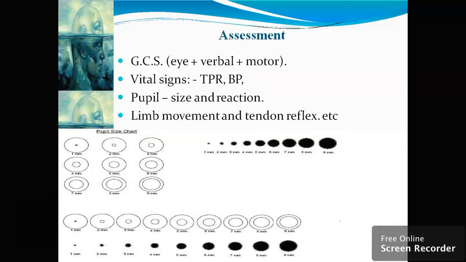For the assessment, what we are going to do, we have to go for the GCS, that is E4V5M6, eye, verbal and motor response. We have to go for the vital signs. We have to see the pupil, that is its size and what is its reaction. Is it properly dilating or fixed dilated, unilateral or bilateral? Limb movement we have to see, and the tendon reflex we have to see. This is the pupil size chart, which in the ICU department we have to go through, and we have to mark what kind of pupil size the patient is having.